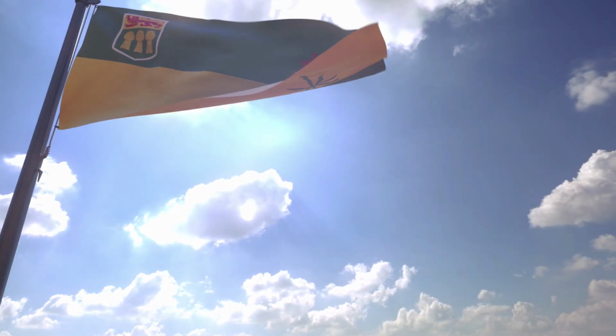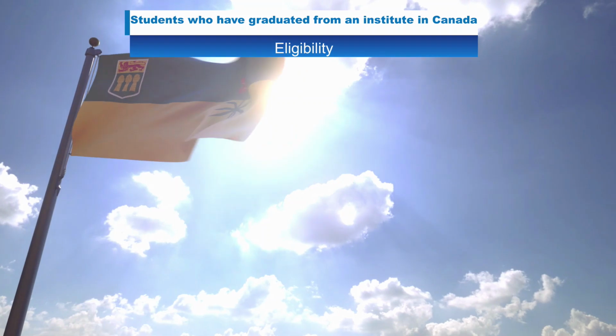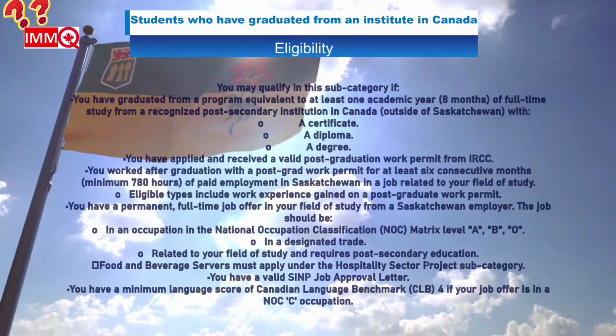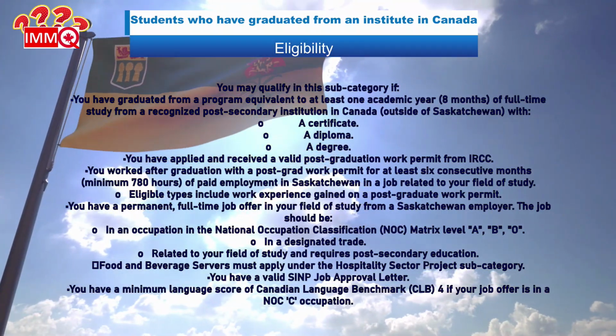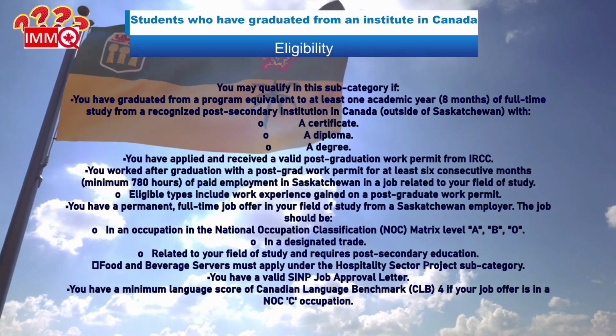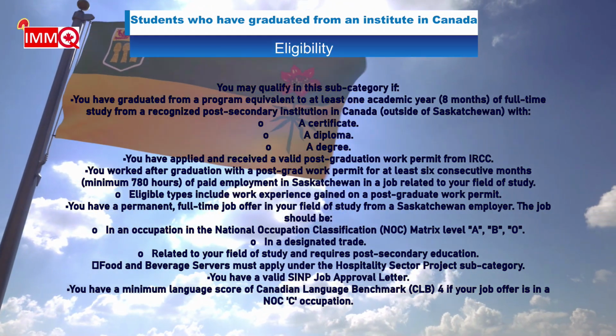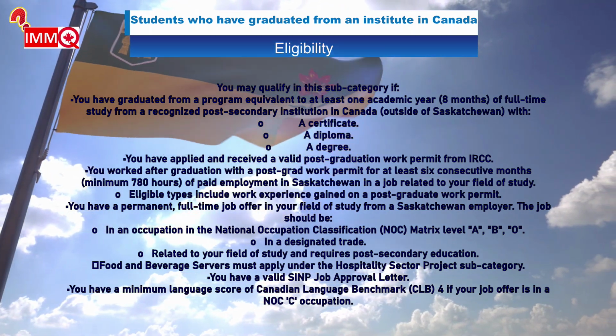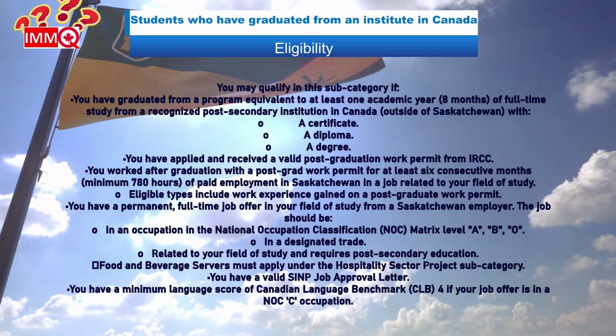Students who have graduated from an institute in Canada. You may qualify in this subcategory if you have graduated from a program equivalent to at least 1 academic year, 8 months, of full-time study from a recognized post-secondary institution in Canada, outside of Saskatchewan, with a certificate, a diploma, or a degree.